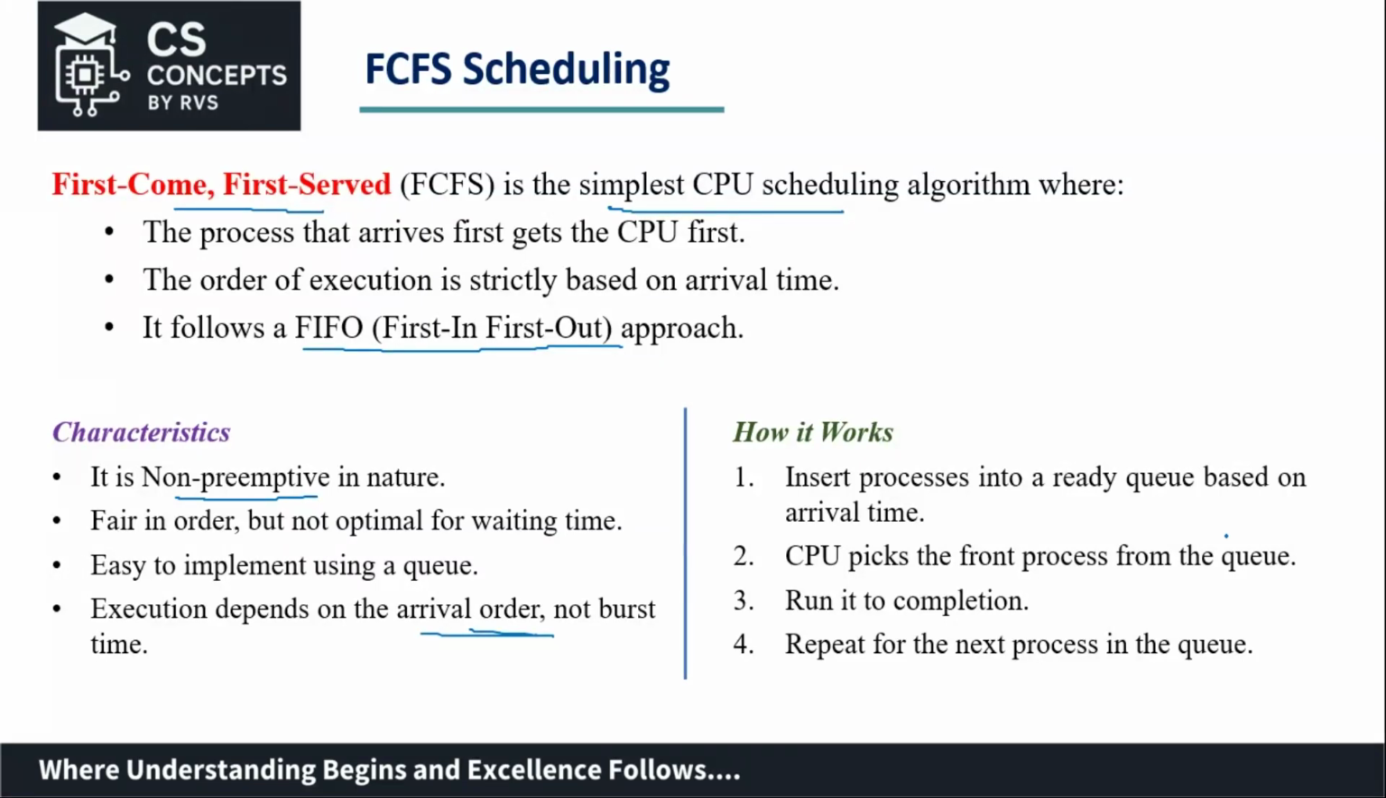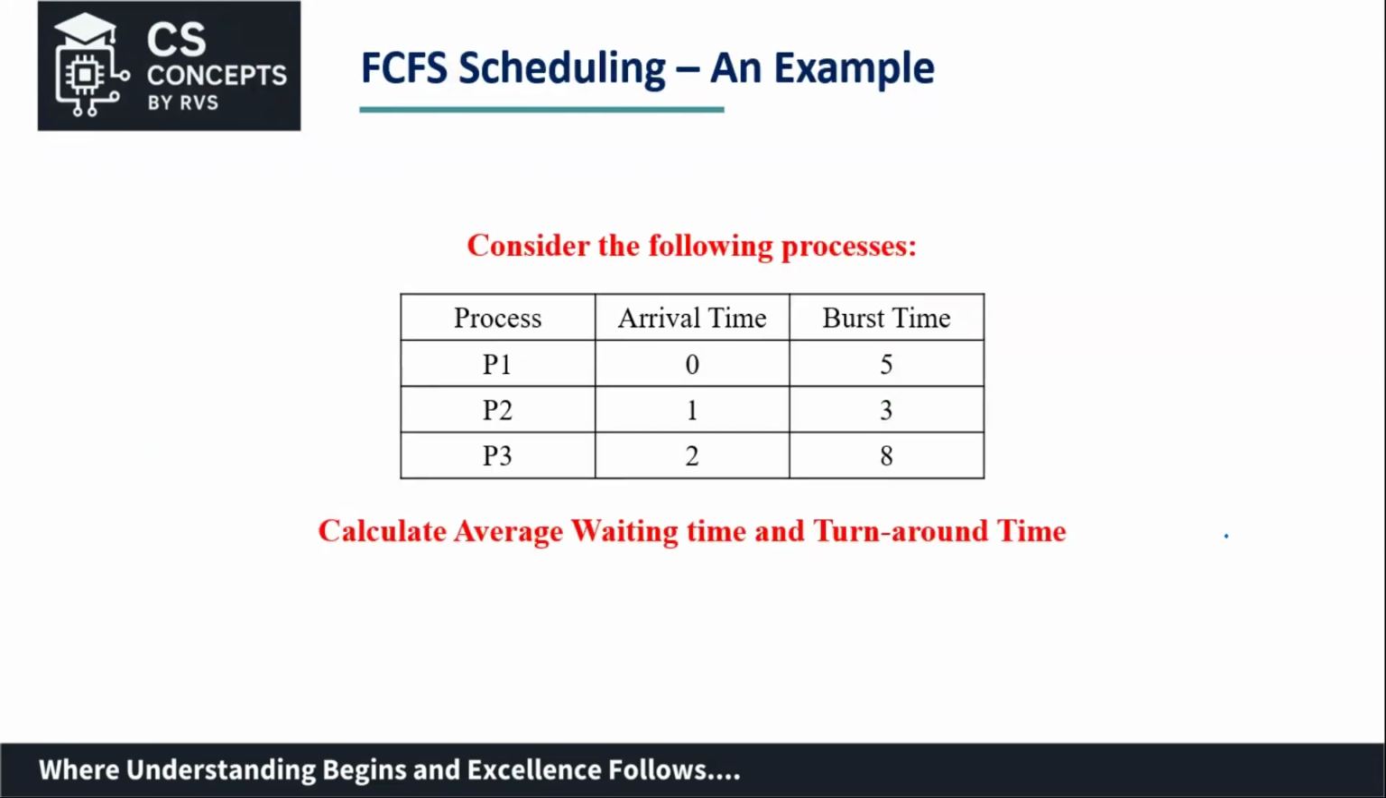Let us consider one problem and see how exactly it works. There are three processes, and the respective arrival time and burst time are given. This is the standard way in which the question will be asked. You will be given the process, the arrival time, and the burst time. Generally, they will ask us to find the average waiting time and the average turnaround time.